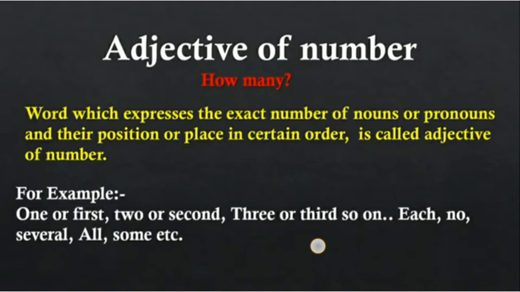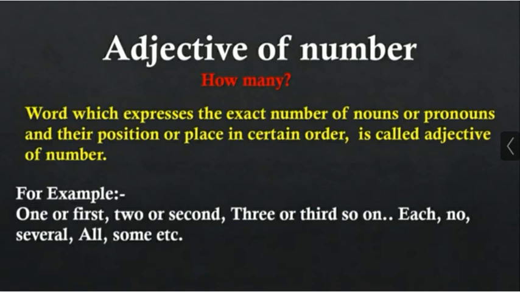These adjectives of number are of two kinds, that is definite number adjective and indefinite number adjective. Definite number denotes exact number, whereas indefinite denotes inexact number, for example all, many. This indefinite number denotes inexact number such as all, some, few, many, but this is the definite number. It tells you first, second, third and fourth.